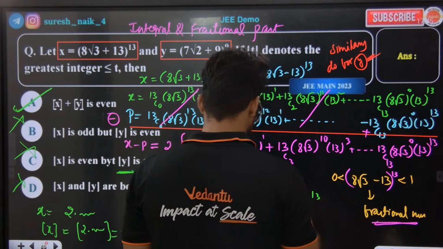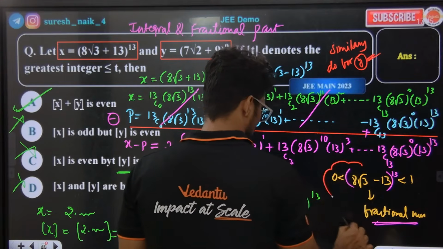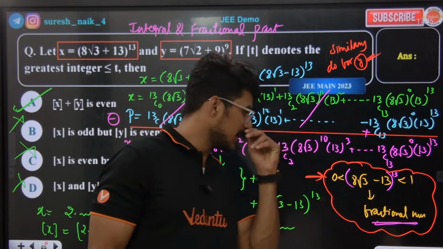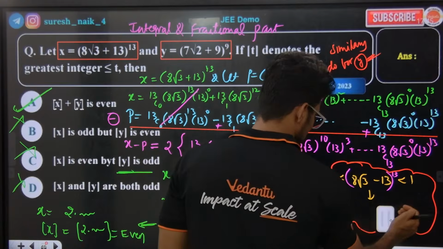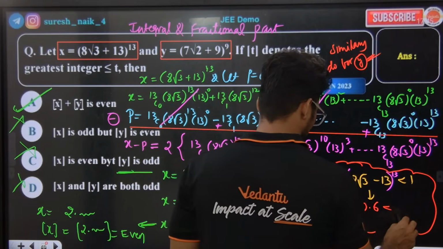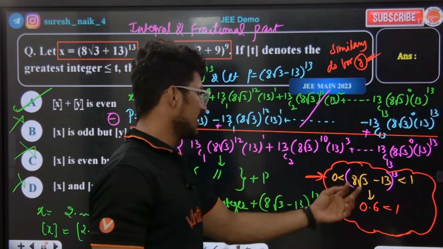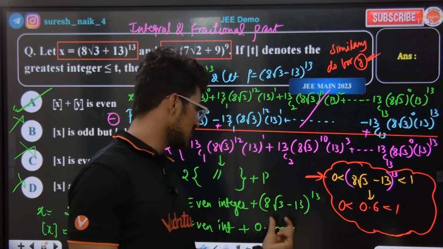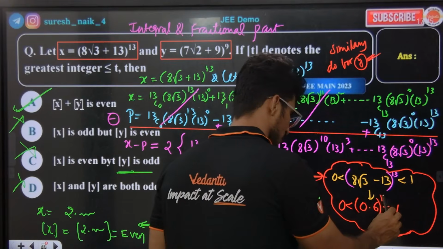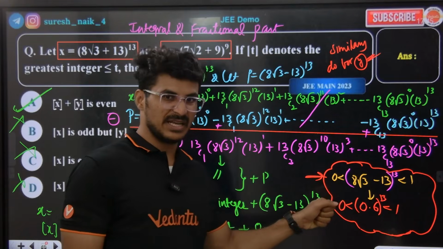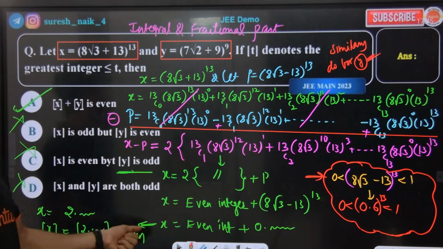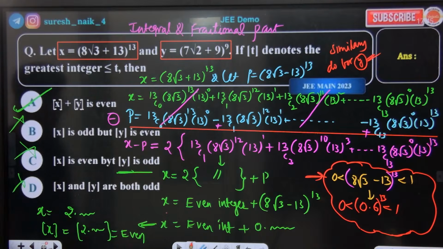Here 8 root 13 is basically what? This concept here, listen to the class. This is going to lie between what? 0 point something. It is 0.6 something, so definitely 0.6 something will come. So P is basically 0 point something, and 0 point something to the power 13 is what? 0 point something. Even integer plus 0 point something is even integer point something, I mean 2 point something, let's say. Okay, are you getting the point or not?